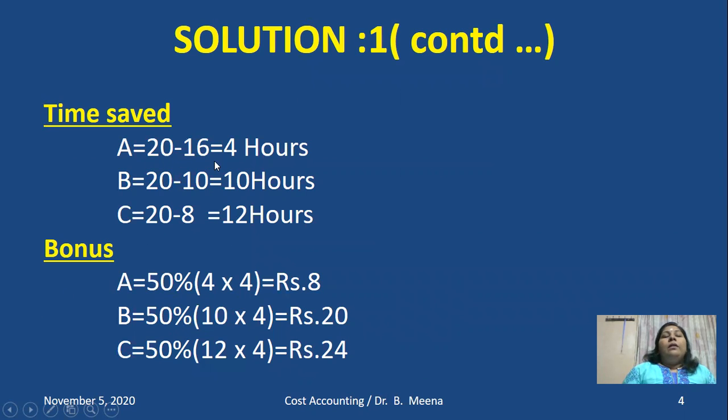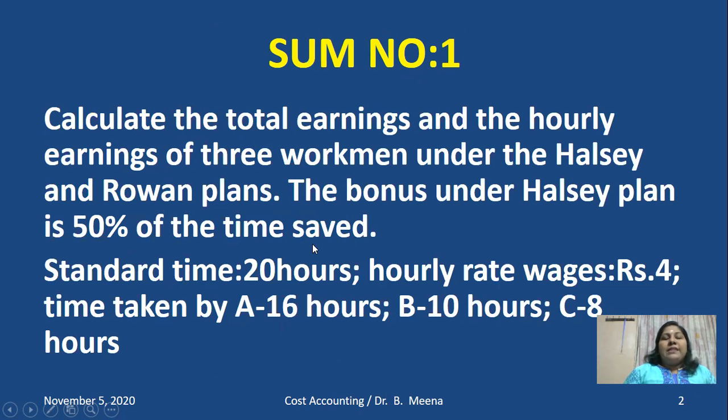A worked for 16 hours only, but the standard time allowed for all these three workers as per the problem, what is the standard time? 20 hours. Standard time is given 20 hours, but A completes in 16. So what is saved by A? 4. What is saved by B? B took only 10 hours, but the standard is 20. So B saved 10 hours.